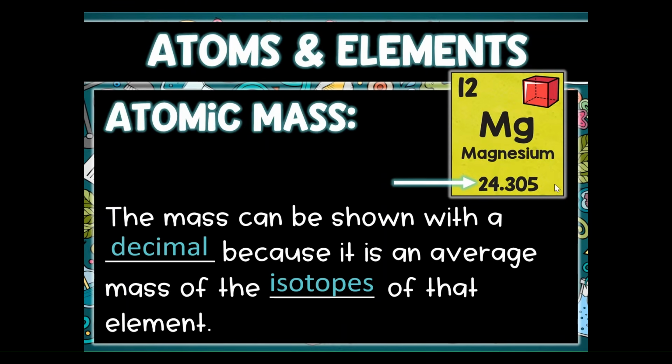So what scientists did is they got all of the magnesiums that could exist out in nature and they just took the average. And that is the number that you see here. That is the total average of the isotopes that exist for that specific element. But long story short, you can either write it in decimal form or in whole number form.